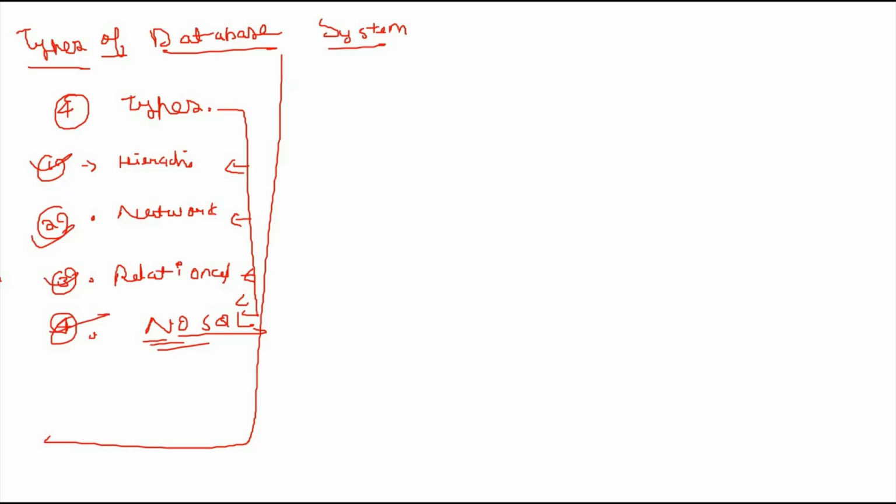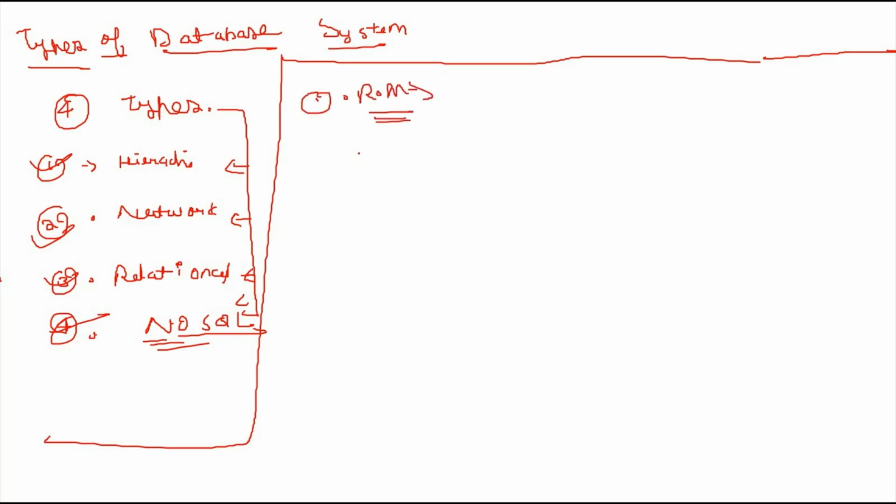We will talk about the relational model first, because in database management systems the relational model is used the most. If I talk about the relational model, a relational database stores data in a relation. Relation means table, so it will store data in the form of a table.